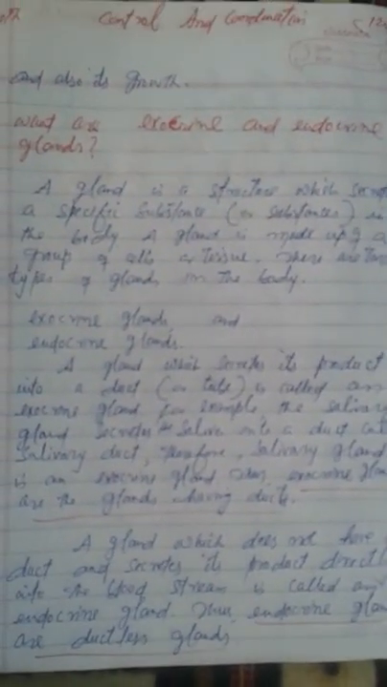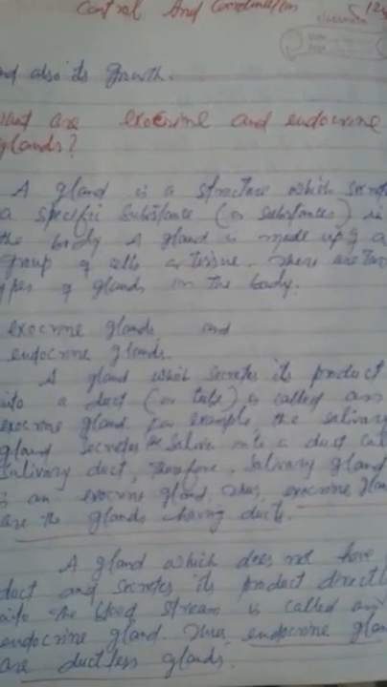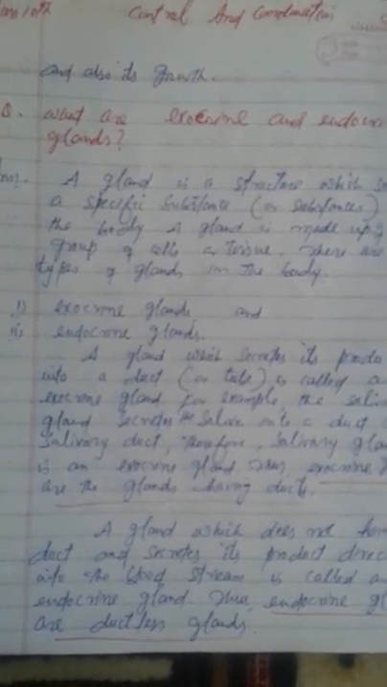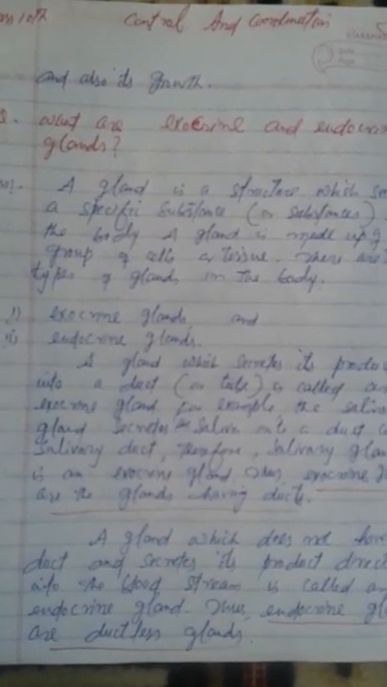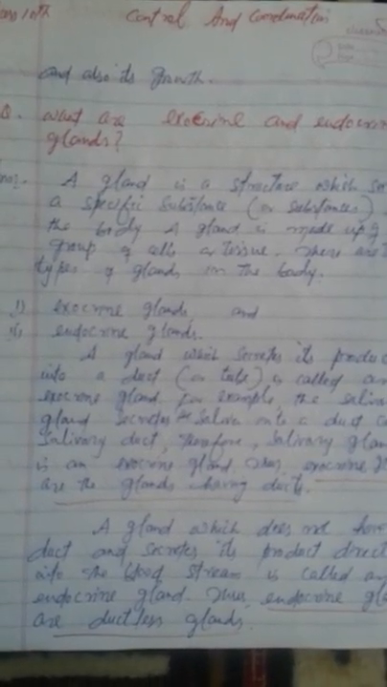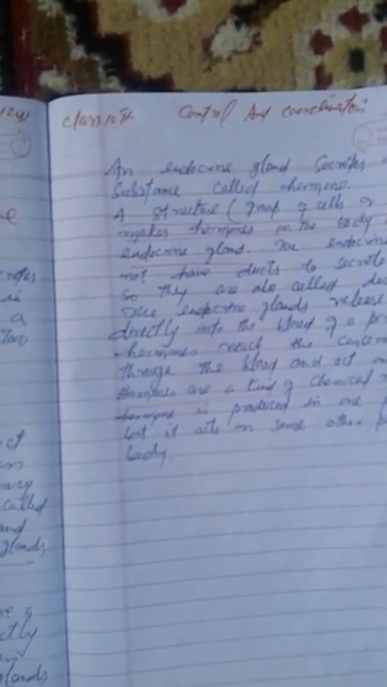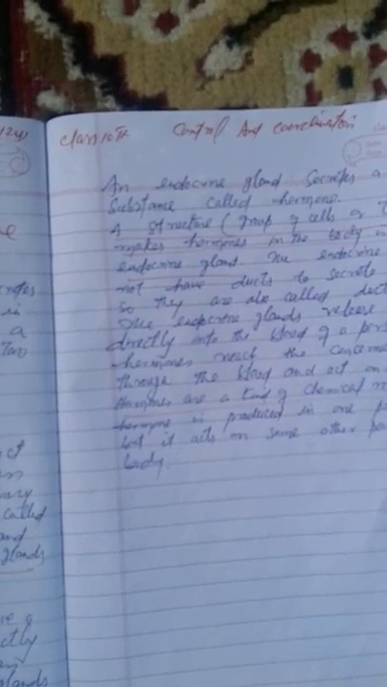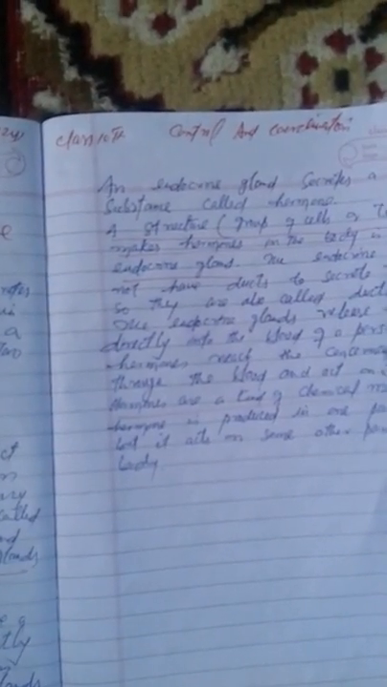A gland which does not have a duct or tube and secretes its product directly into the blood stream is called an endocrine gland. Thus, endocrine glands are ductless glands. That means they are without ducts. An endocrine gland secretes a chemical substance called hormone. A group of cells or tissue which makes hormones in the body is called an endocrine gland. The endocrine glands do not have ducts to secrete their hormones, so they are also called ductless glands.